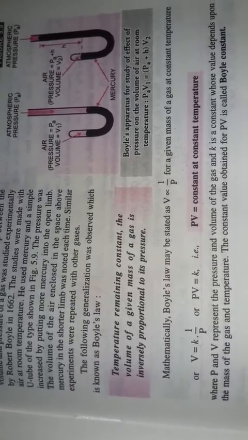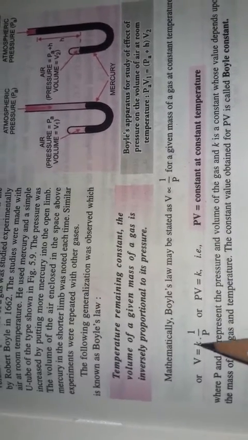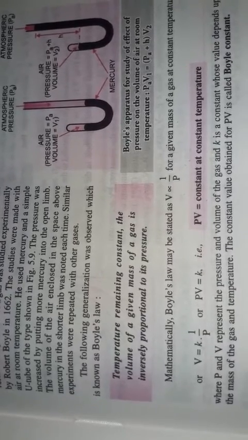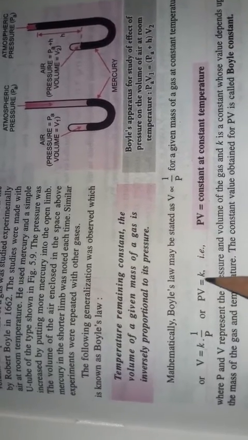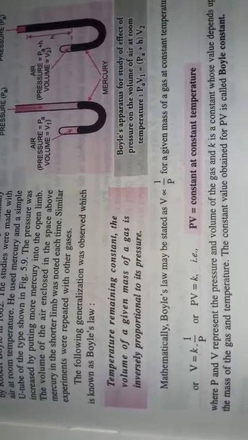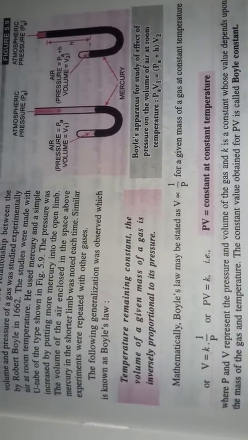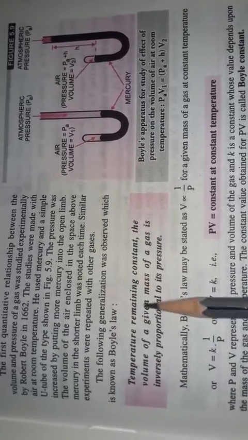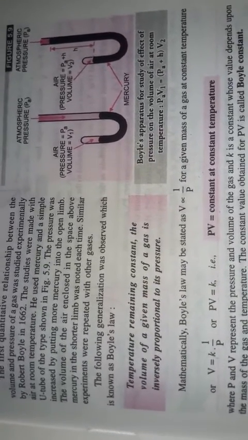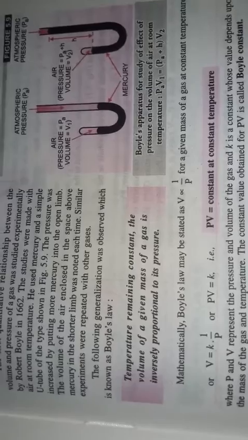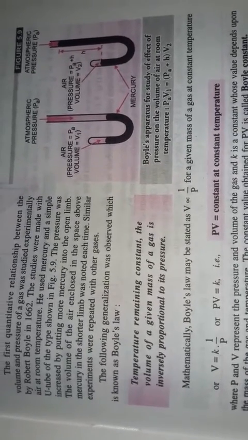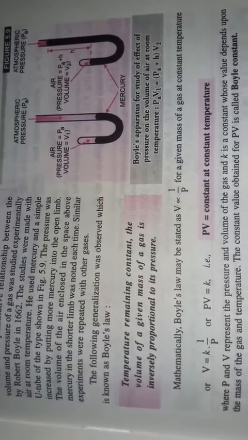The value of k depends upon the mass of the gas at a temperature. Remember that this k depends upon the mass of gas at a temperature, because here the temperature of the system remains constant and the volume of the given mass of gas is directly proportional to the pressure. That means here k depends upon the mass of gas and temperature.